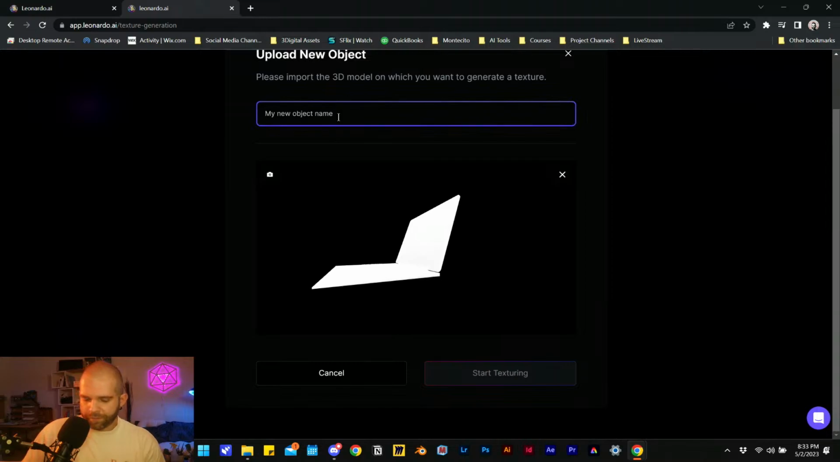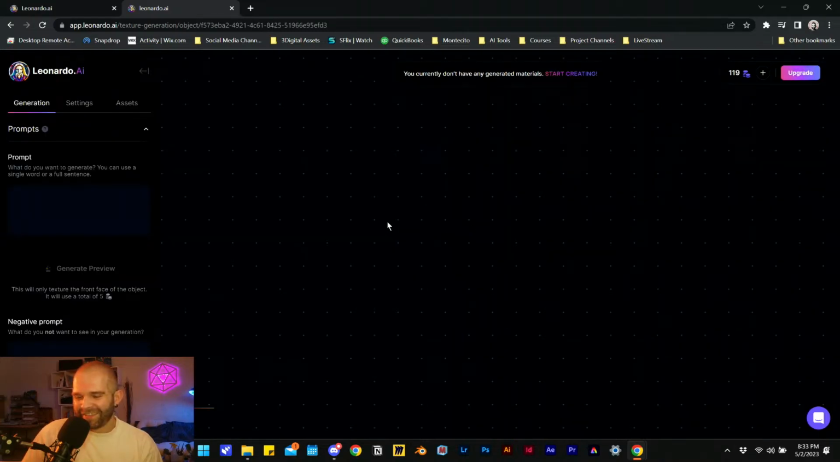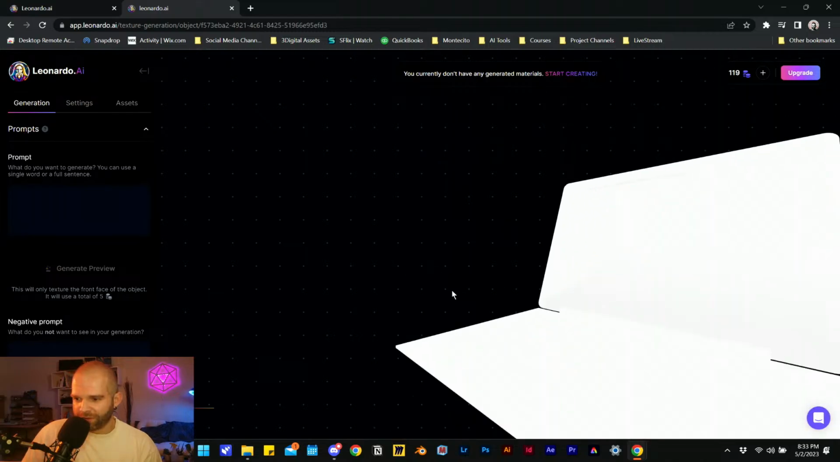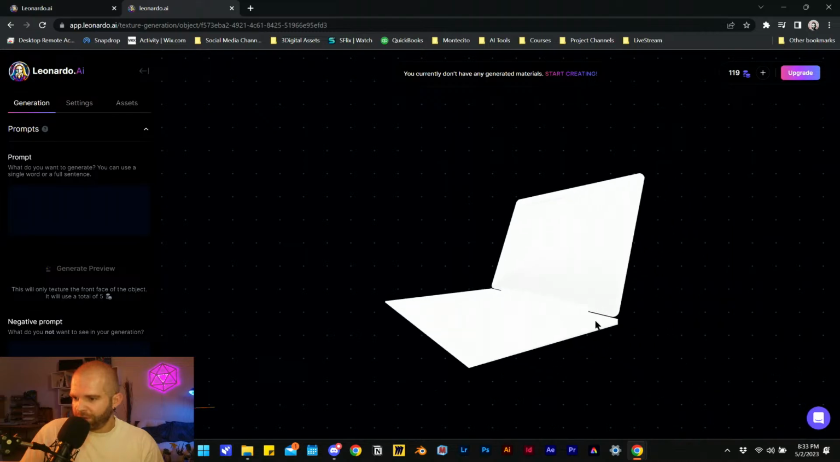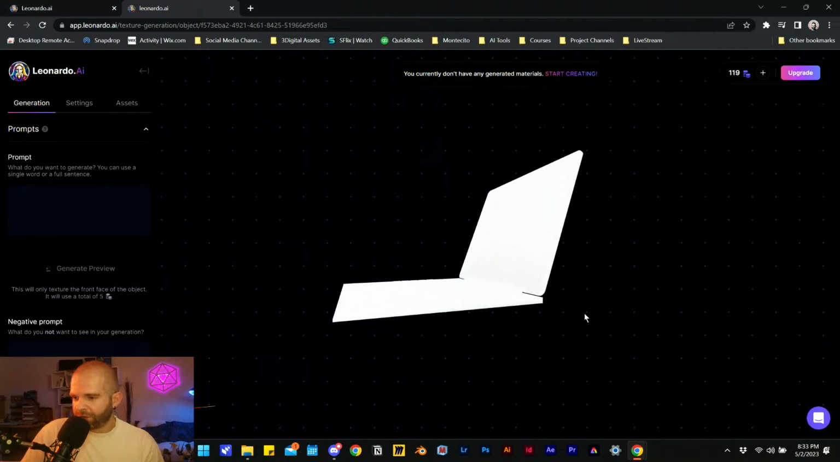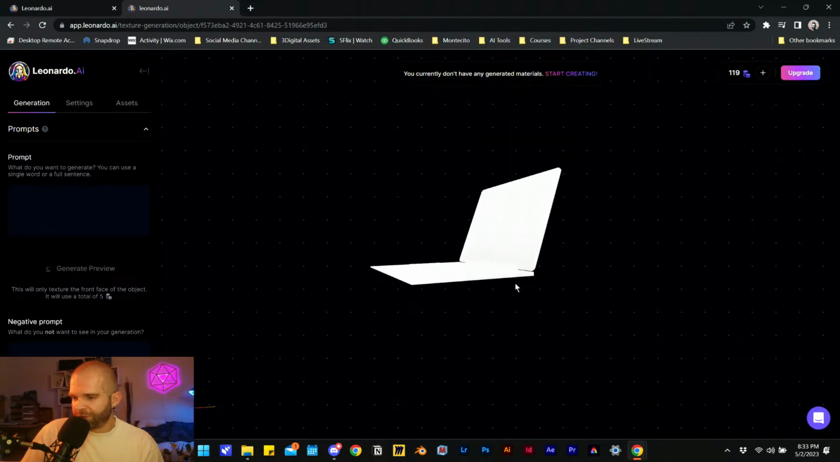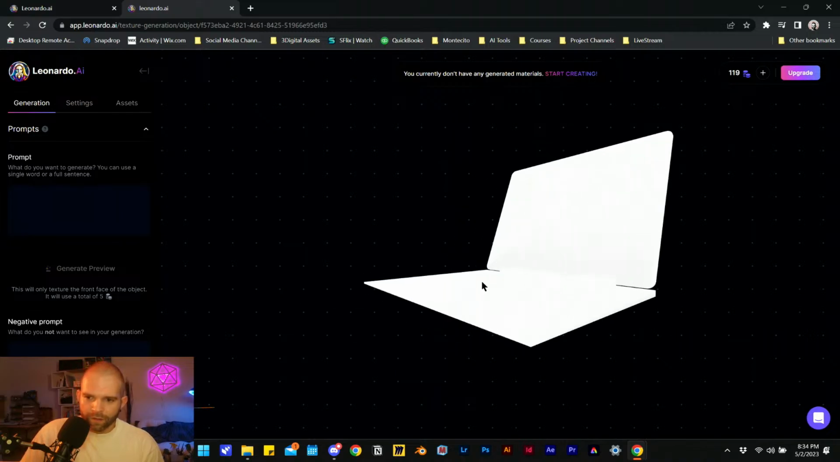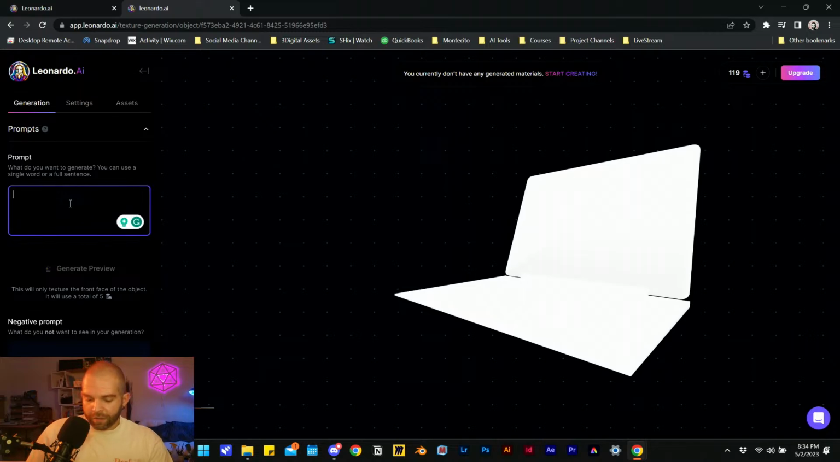Cool. Just call it a Mac. Start texturing. This is pretty freaky. You currently don't have any generated materials, obviously. So here's our laptop. Okay, so left click to orbit, right click to pan, and middle mouse button to zoom or scroll. Okay, prompt. I want this to be, you know what?